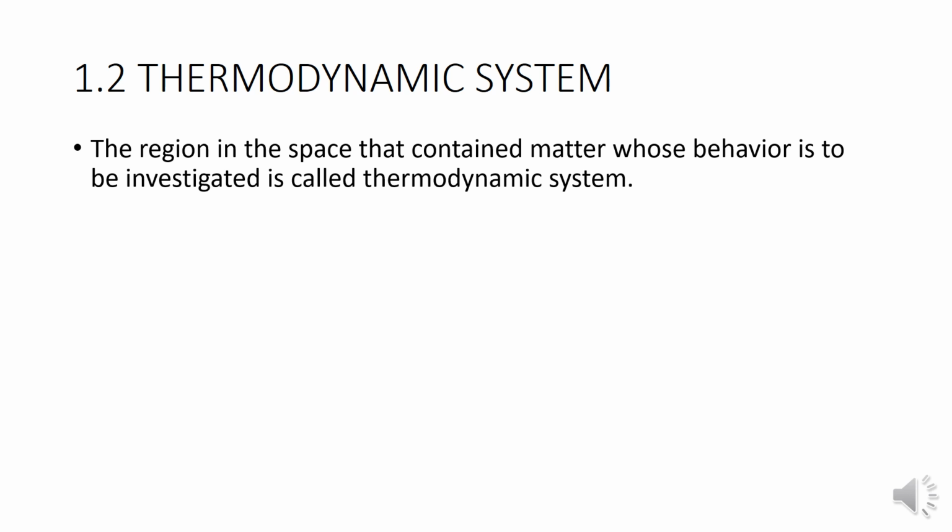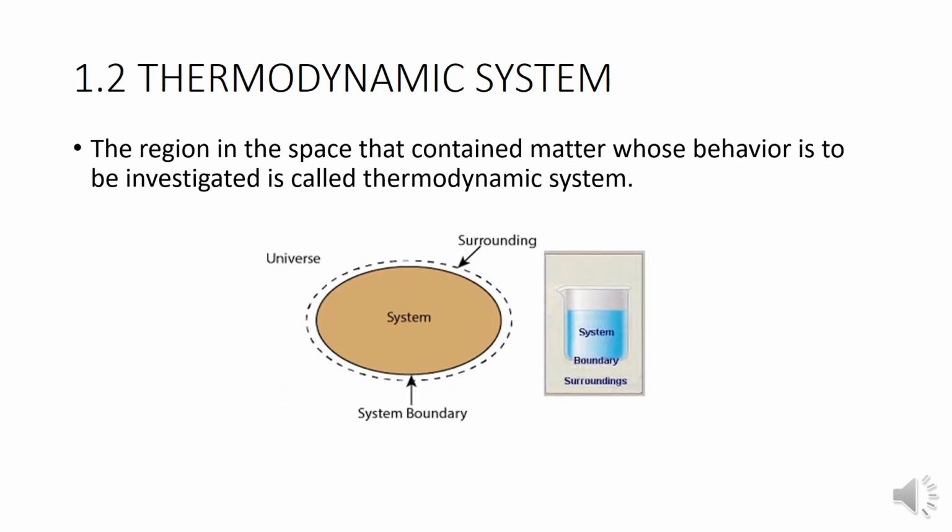Now this blank white screen you are seeing is the universe. In this universe I am drawing one circle, separating the universe. Whatever is inside the circle is called the system, outside is called the surroundings, and the line between the system and surroundings is called the system boundary.